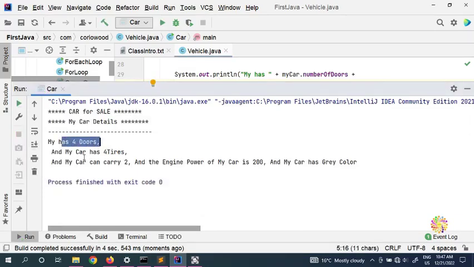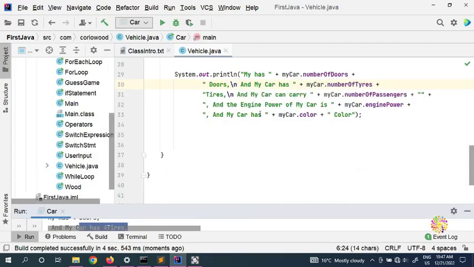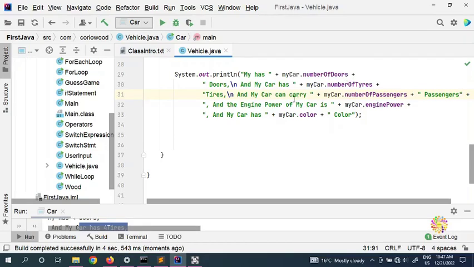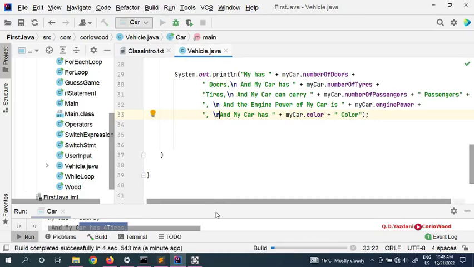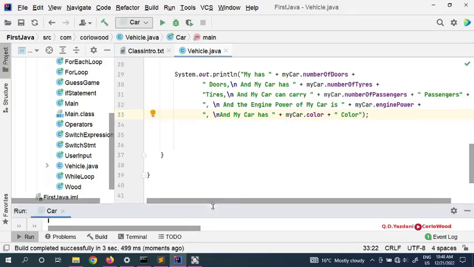So my car has 4 doors, and my car has 4 tires, and now we're going to put the rest, and my car can carry passengers. So number of passengers. And if you put this one in the next line, and can carry number of power, and if you put this one in the next line, then we are good to go. So we're going to run it.